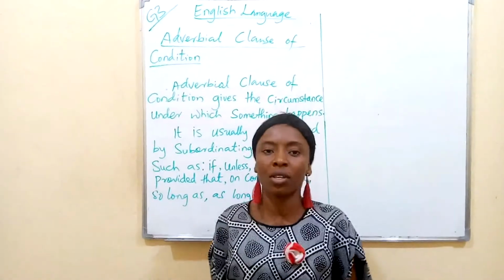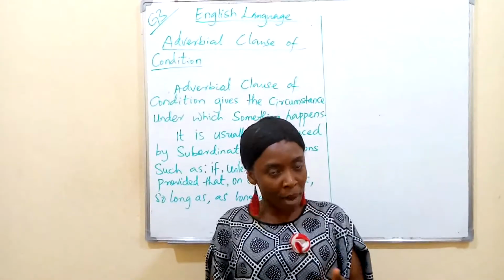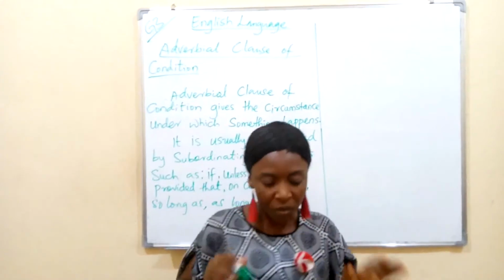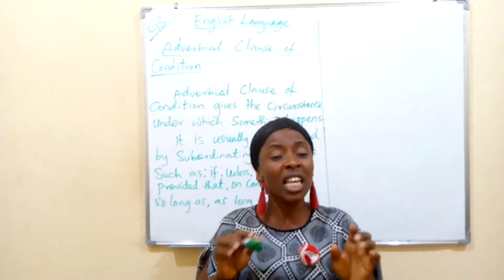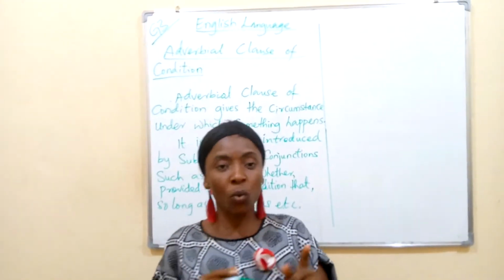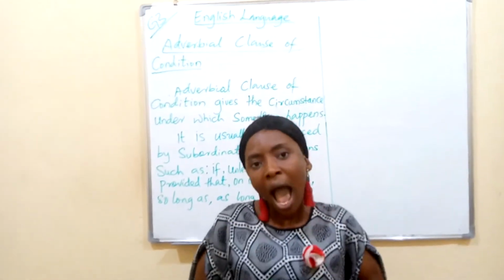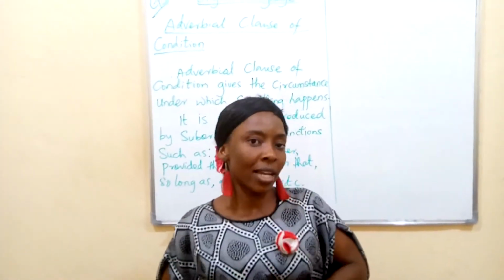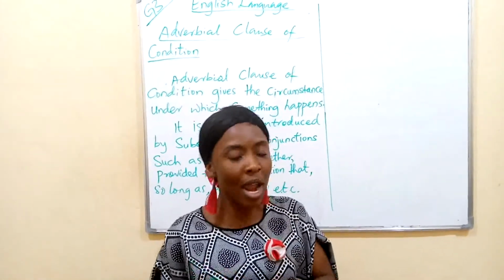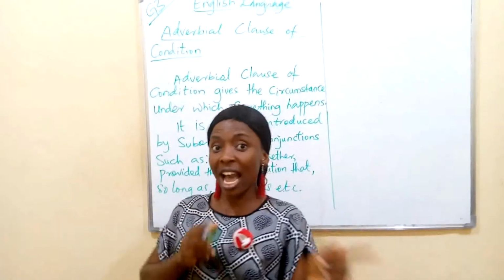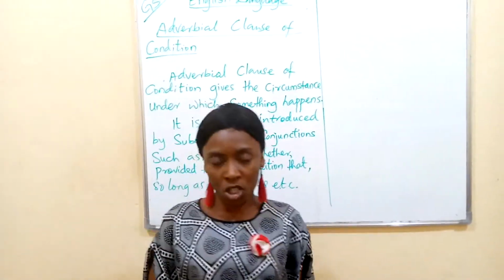something happens. I say it gives the circumstance under which something happens. I can also say it gives the condition under which something happens. Let's say, I will not go outside if it rains. There's a condition there. Remember, we are looking at adverbial clause of condition.